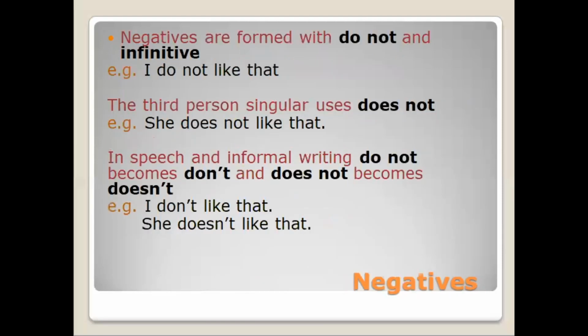Negatives are formed with do not and infinitive. I do not like that. The third person singular uses does not. She does not like that. In speech and informal writing, do not becomes don't and does not becomes doesn't. And here examples with these contractions. I don't like that, or she doesn't like that.